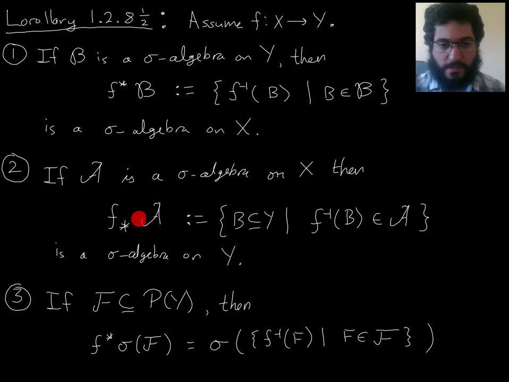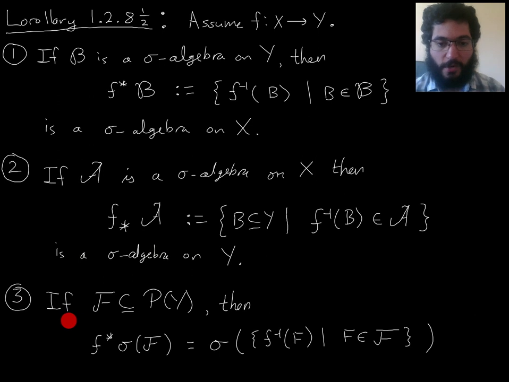So here's what turns out to be a useful way to define the push forward of a sigma algebra on X: collect all those subsets of Y whose preimage is measurable. Where here we take the preimages of the measurable sets to go from subsets of Y to subsets of X, here we collect the sets whose preimages are measurable to go from subsets of X to subsets of Y. And our second result here is that this does form a sigma algebra on Y.